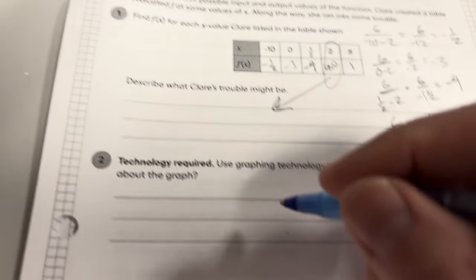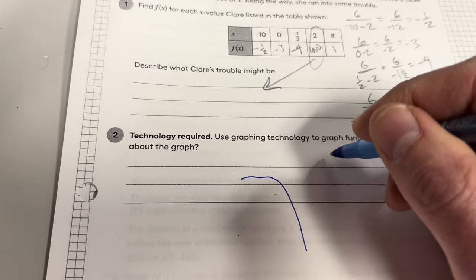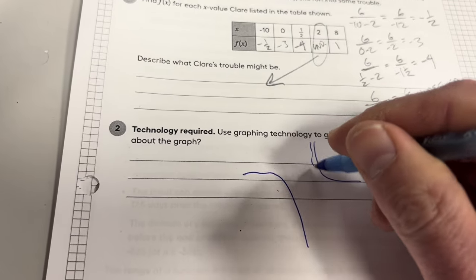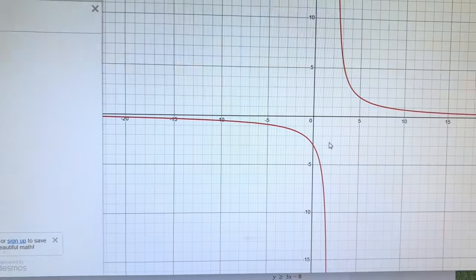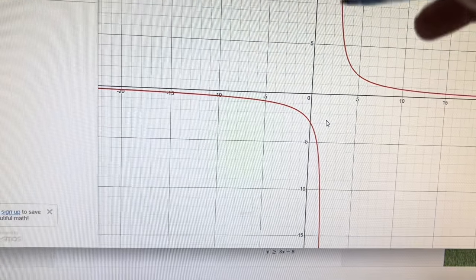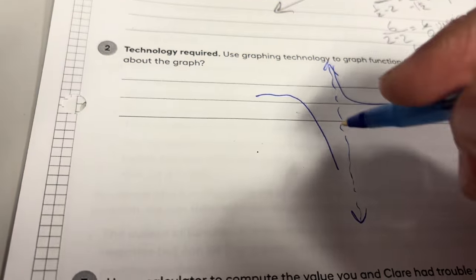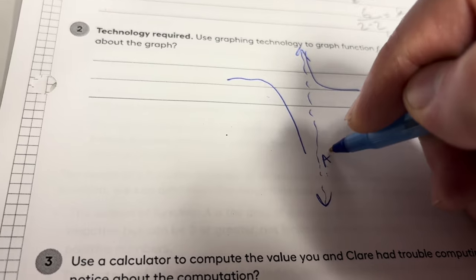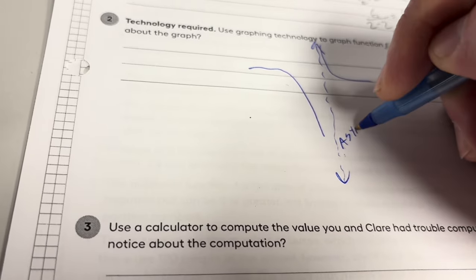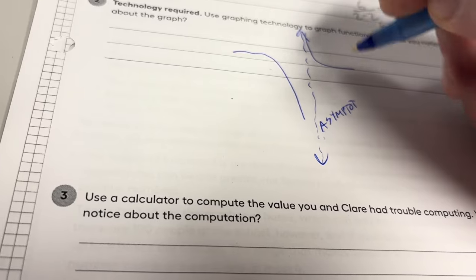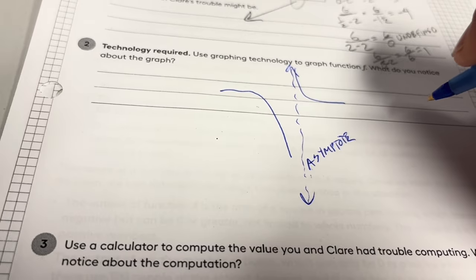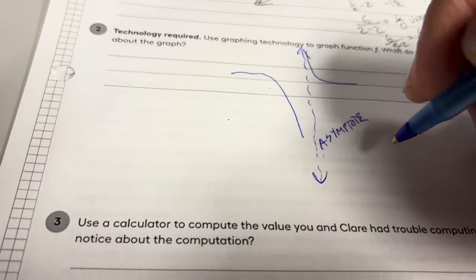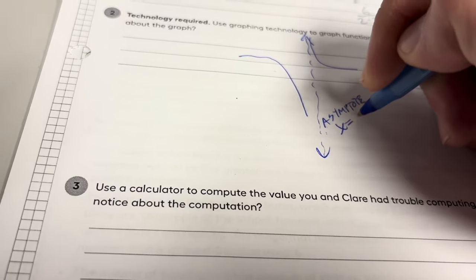Notice that it looks like this, and there is a line right here that isn't showing on the graph. You could probably make it do that, but I don't know how to do that. This line is called an asymptote. I think that's how you spell it. Now I'm on YouTube spelling things wrong. x equals 2.